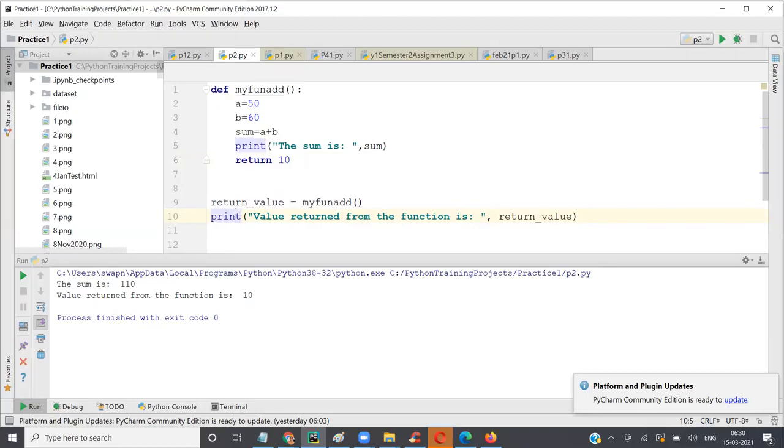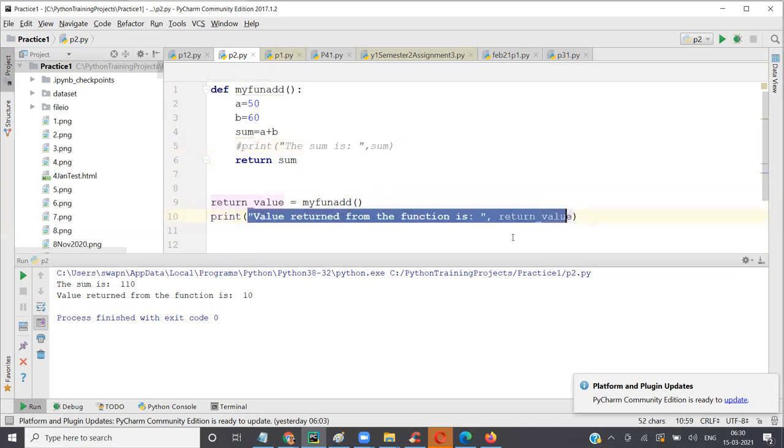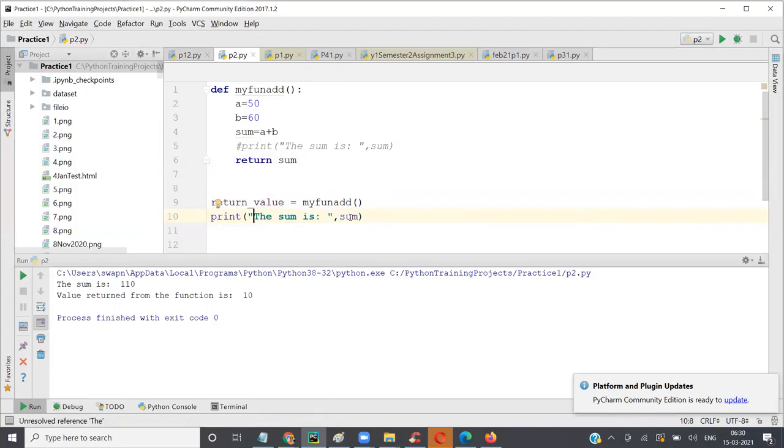Is that fine? So here, if you do not want to print here, we can comment this part and we can say return sum. And here I will say, the sum is sum. I'm going to copy this, and of course not sum here, because sum is inside the function. Here we are doing return value, so return value should be printed here.